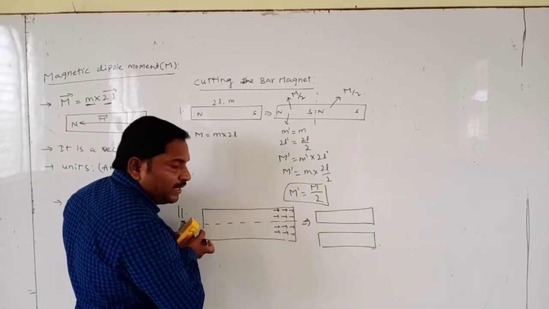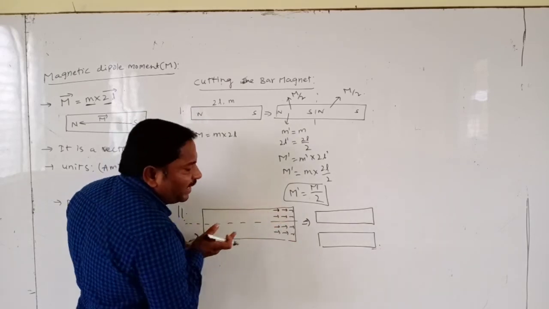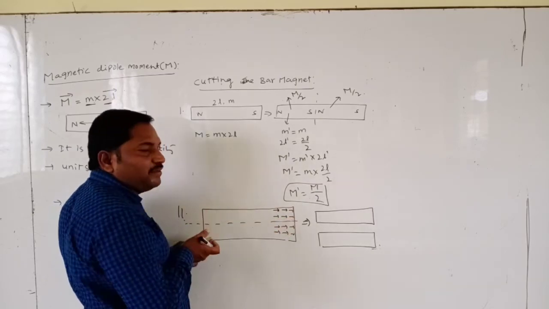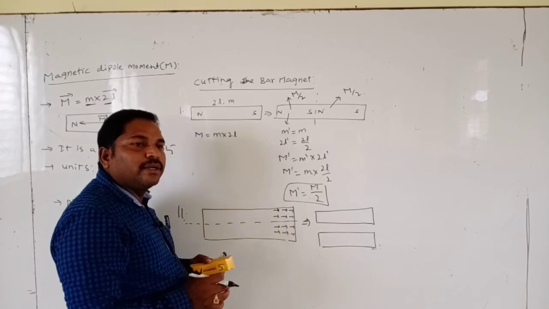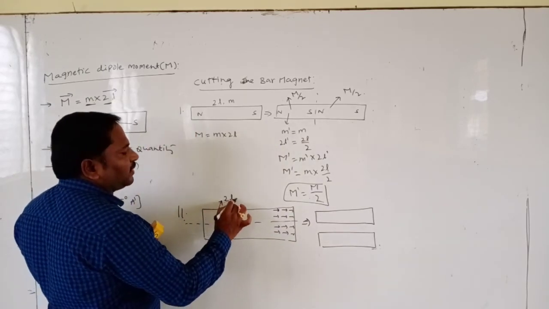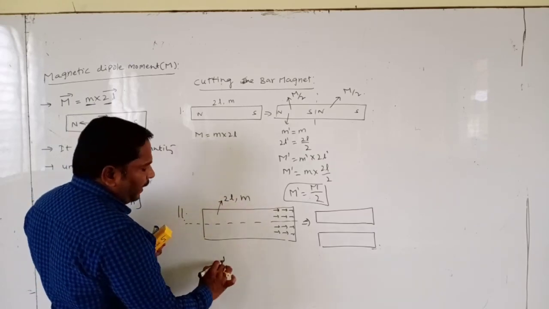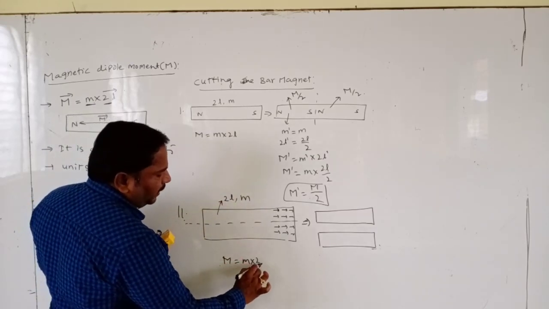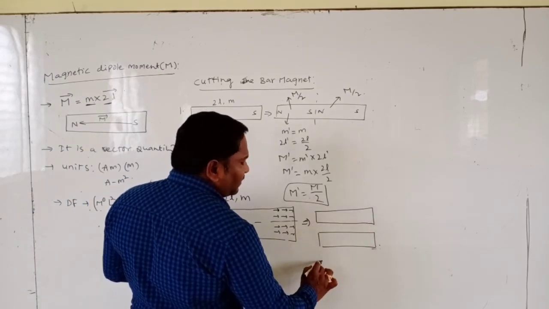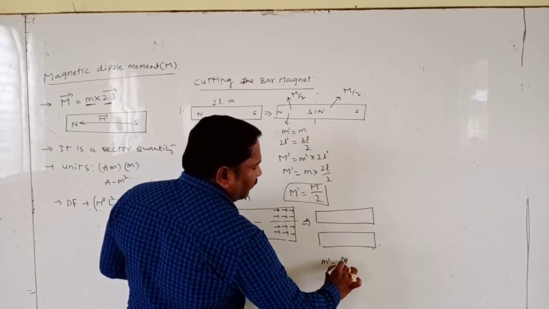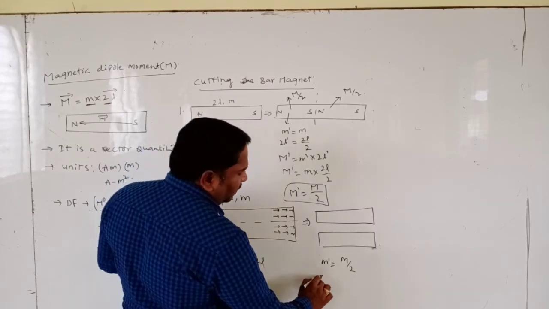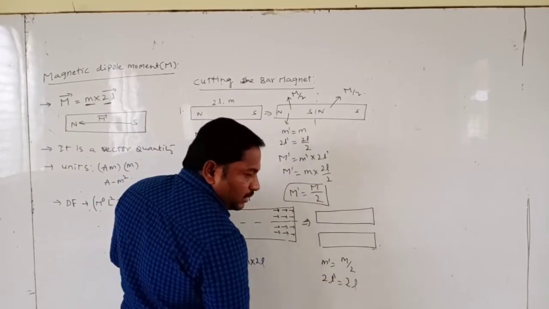Why? Because when we divided, the magnetic material is divided. Its area of cross section is divided, meaning magnetic material is divided. Attractive power also reduces to half. Here its original magnetic length 2L, pole strength M, magnetic dipole moment M into 2L. Each piece's length 2L remains the same. Pole strength becomes half because its material becomes half.